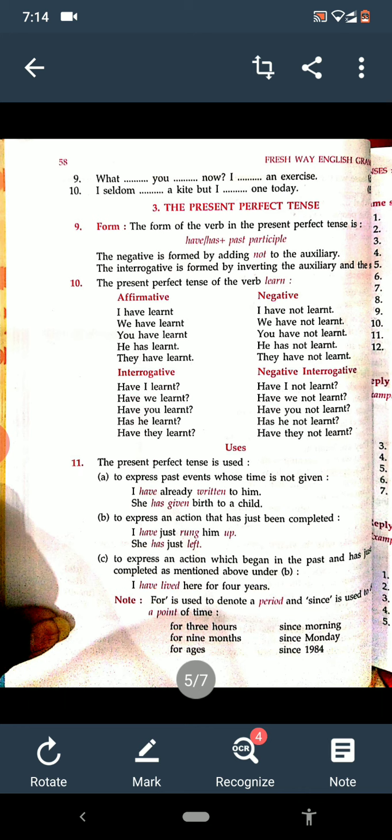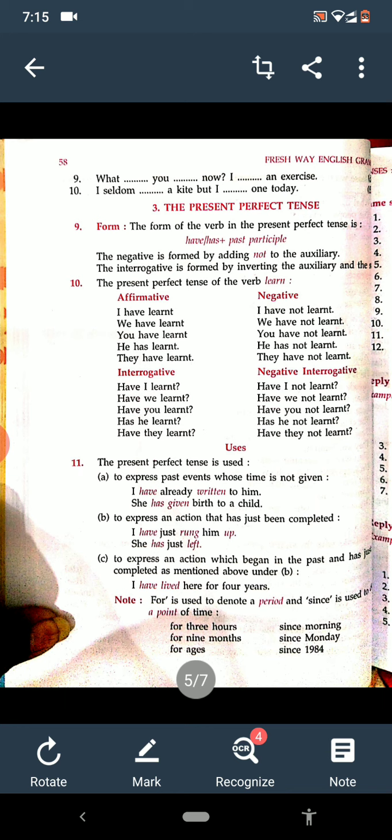In present perfect tense, we use has or have with the third form of the verb. And the third form of the verb is also called the past participle form of the verb. You know very well. So what will be the formation of present perfect tense then? Subject plus has or have plus past participle form.